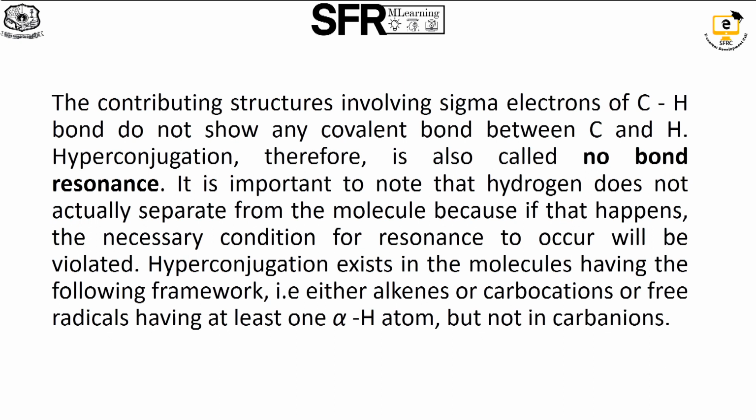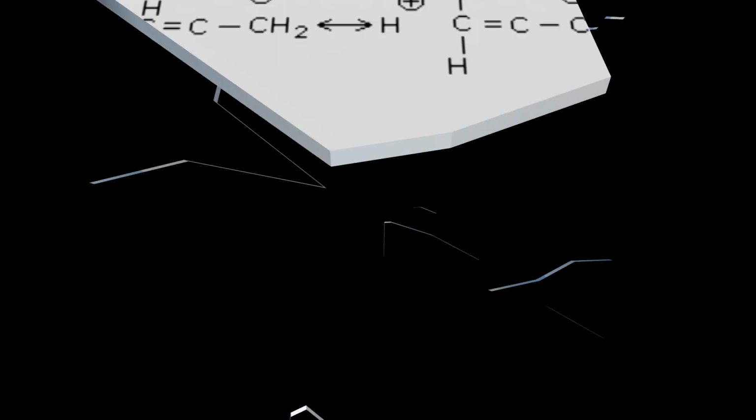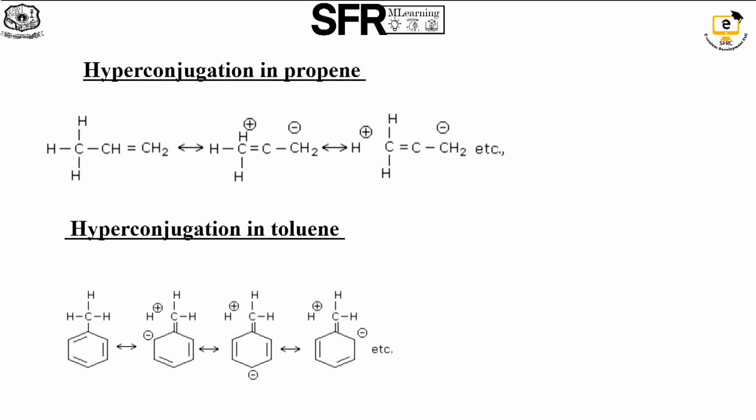It is important to note that the hydrogen does not actually separate from the molecule, because if it did, the necessary condition for resonance to occur would be violated. So, hyperconjugation exists in molecules with the following frameworks: alkenes, carbocations or free radicals having at least one alpha hydrogen, but not in carbanions.